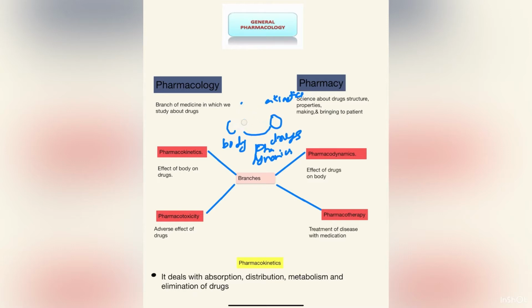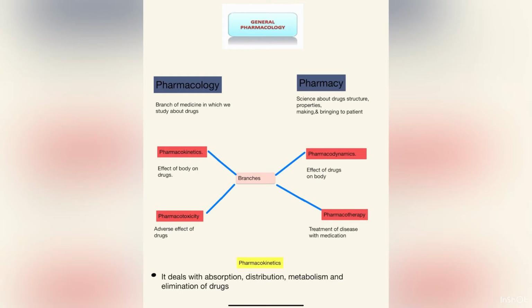Now I will cover pharmacotoxicity. The adverse effect of a drug is called pharmacotoxicity, and the treatment of a disease with medication is called pharmacotherapy. In future I will discuss pharmacotherapy and pharmacotoxicity in detail. Now I will start with pharmacokinetics.